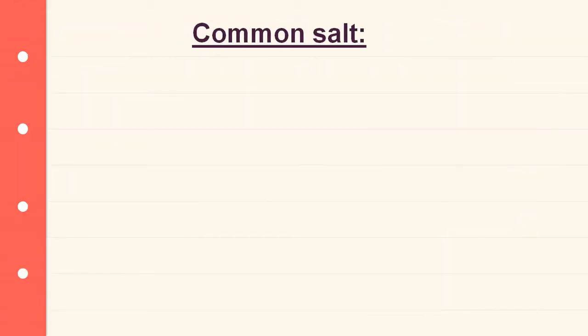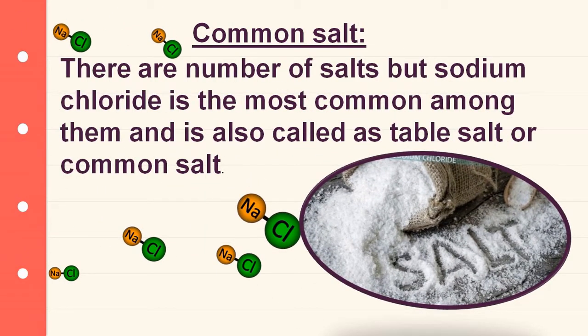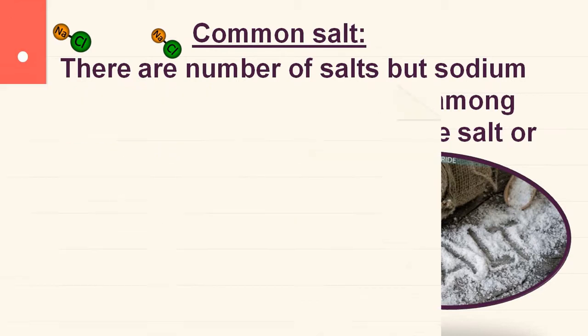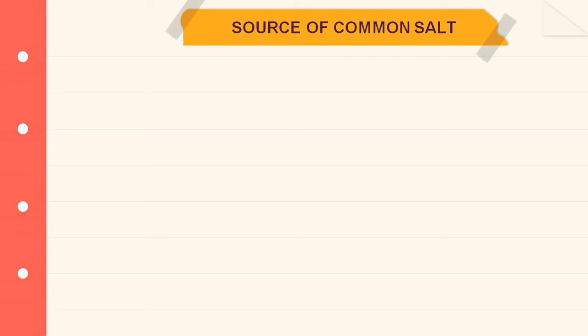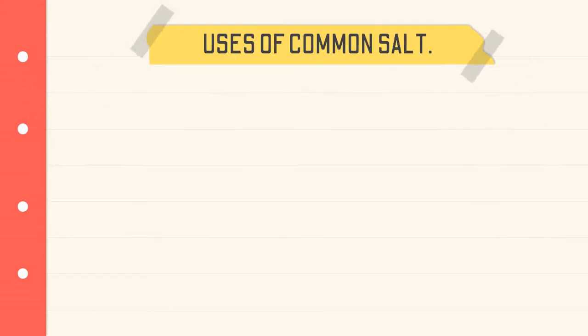Now, common salt. There are a number of salts, but sodium chloride is the most common among them, and it is also called table salt or common salt. Source of common salt: sea water is one of the main sources of common salt. To extract the salt from sea water, it is allowed to evaporate in shallow tanks under the influence of sun and wind.